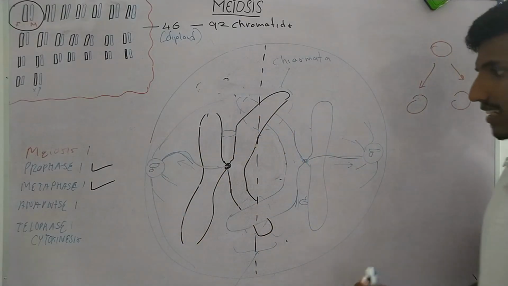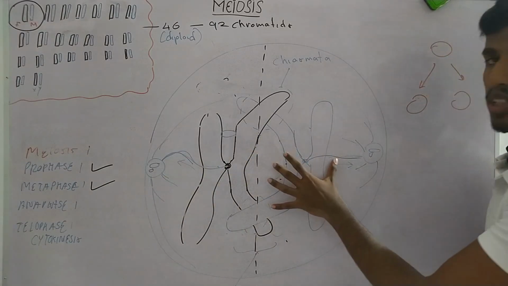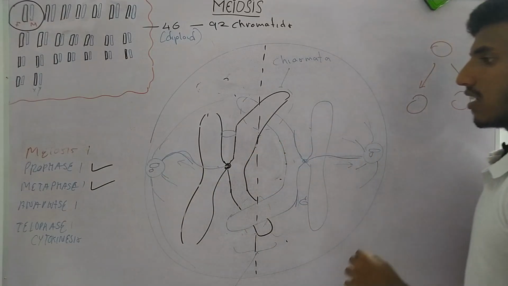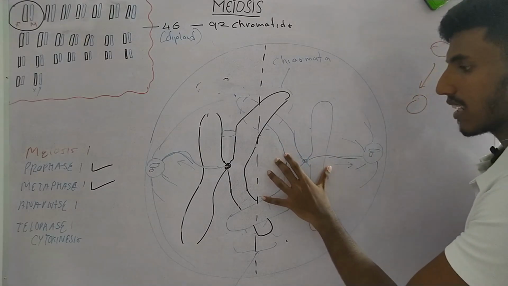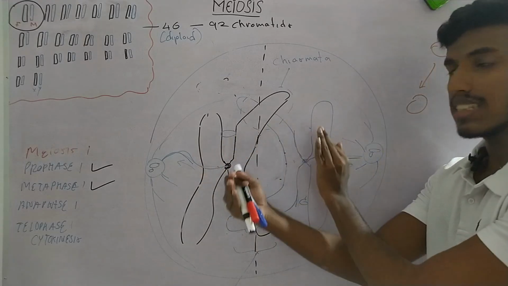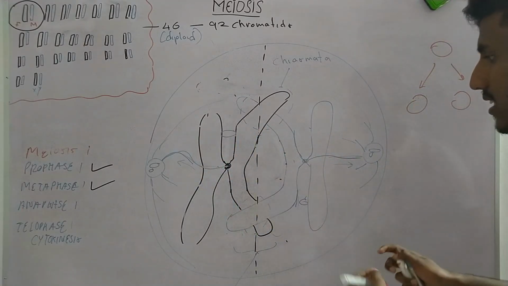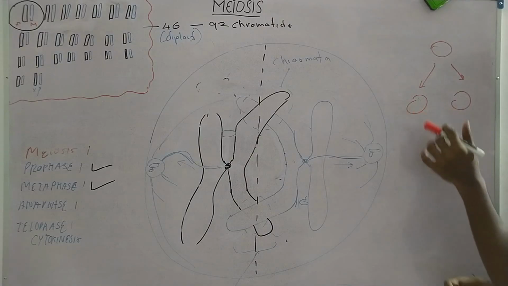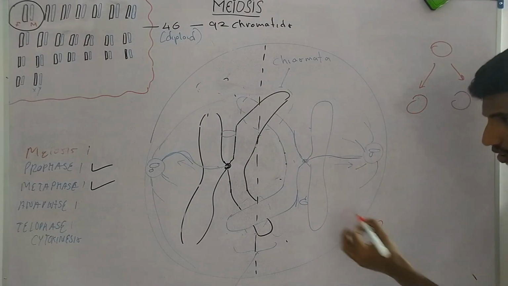The fascinating thing is, now this chromosome is on the left side and this chromosome is on the right side. Independent assortment means this chromosome can be on the left side and this can be on the right side. They can exchange their places. Now if a single chromosome exchanges places, we have 2 possibilities.